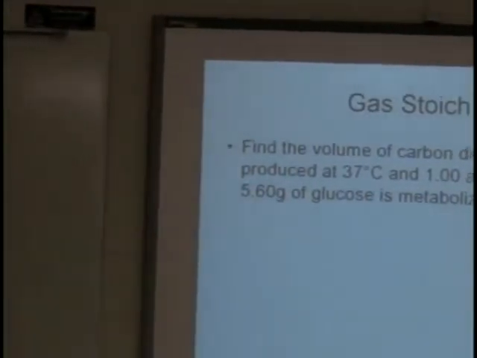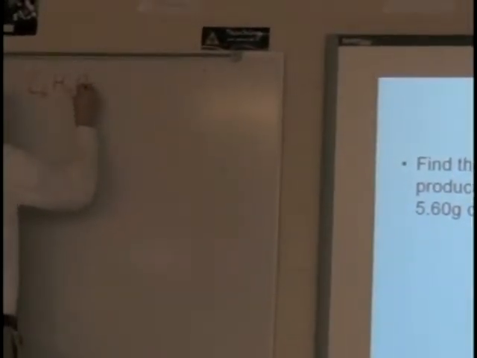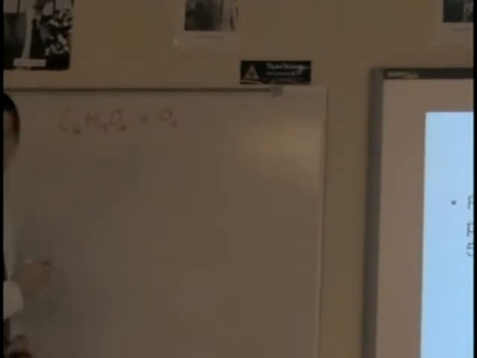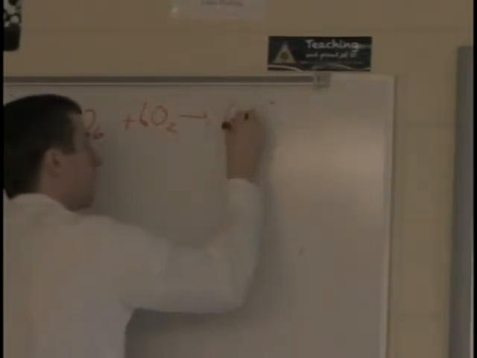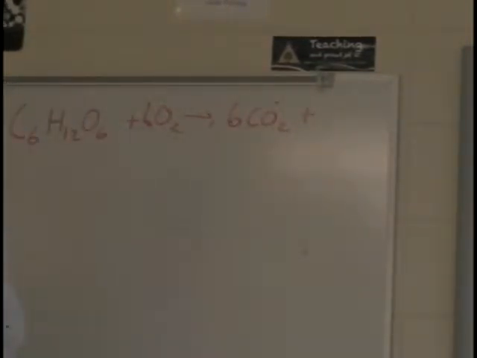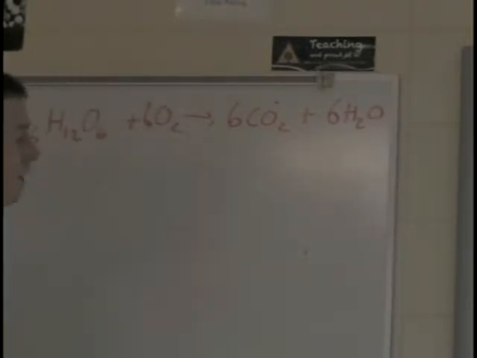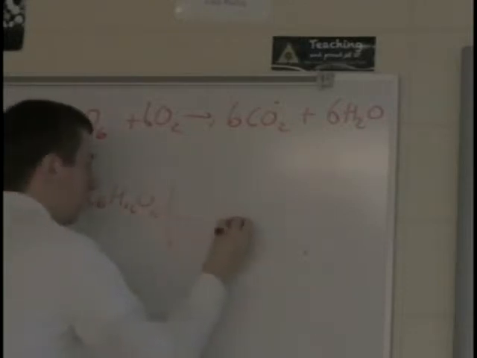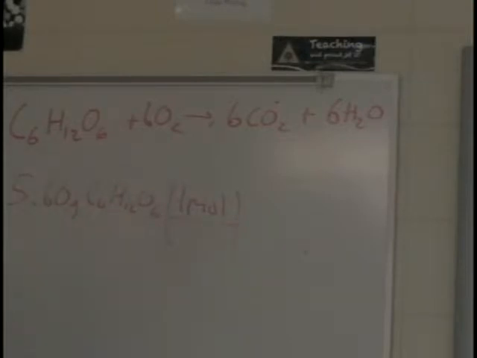The first thing we should do is write out the balanced equation. Glucose is C6H12O6 plus oxygen, and it'll be 6 of them, makes 6 carbon dioxides and 6 waters. Now, start with the 5.60 grams of glucose. I'm going to first convert it into moles. 1 mole, the mass of glucose, is 180.18.